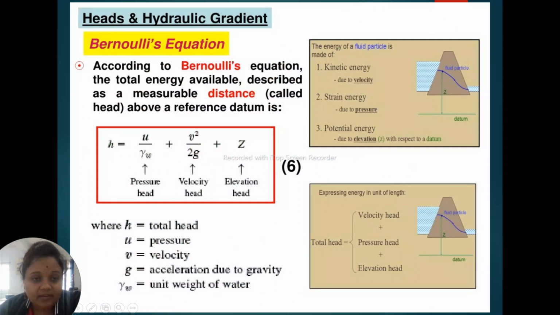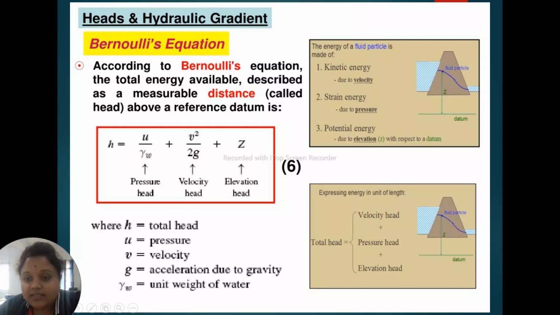This is the pressure head, u by gamma w. Generally, as per Bernoulli's equation, head is equal to pressure head plus velocity head plus elevation head. What is velocity head? Velocity head is v square by 2g, and the elevation head is z.